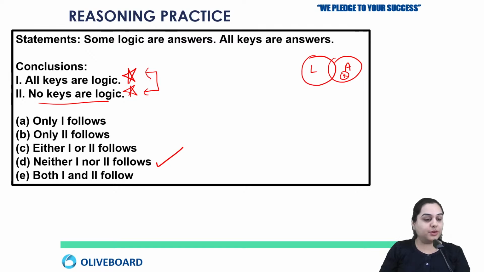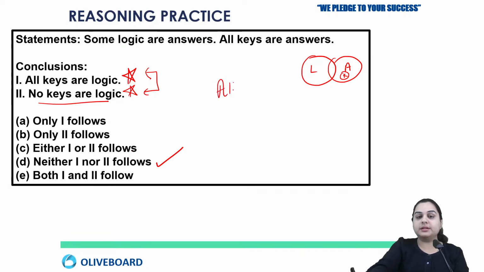Okay, so some of you are saying option number C and some of you are saying option number B. So this is wrong. See, option B is wrong because why is the second wrong? No keys are logic. It is not mentioned in the statement. It can happen, but it is not surely true that no keys are logic. Certainly this is not definitely true. So that's the reason that I'm not going to mark the second as correct. And why not either or?